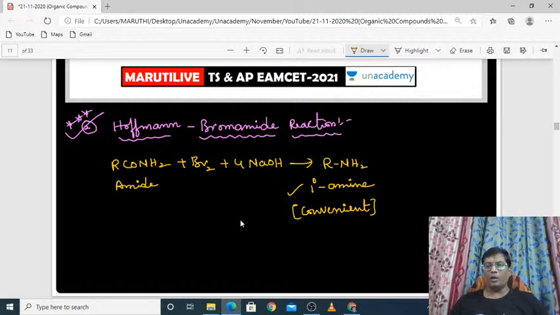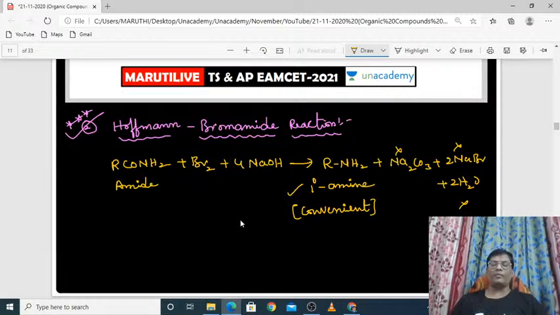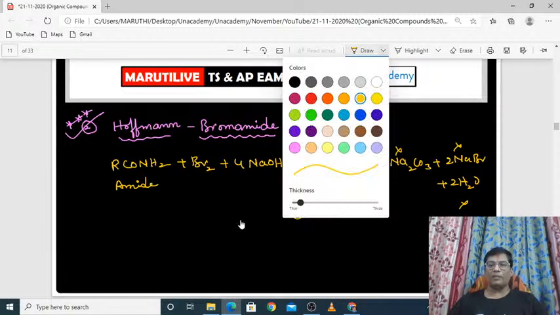Along with this primary amine it will produce sodium carbonate. Of course it is a byproduct. Sodium bromide also will be produced. It is also a byproduct along with water molecules. These three are not required for us, but the primary amine is very much required for us.